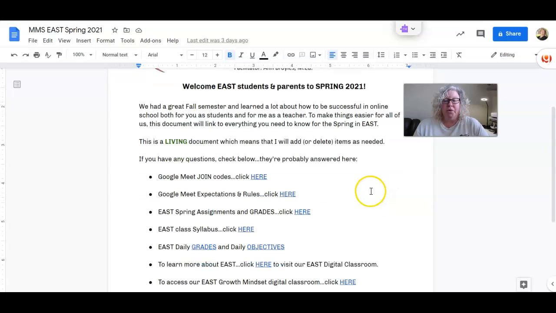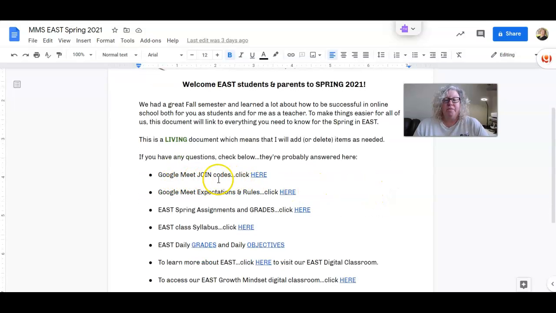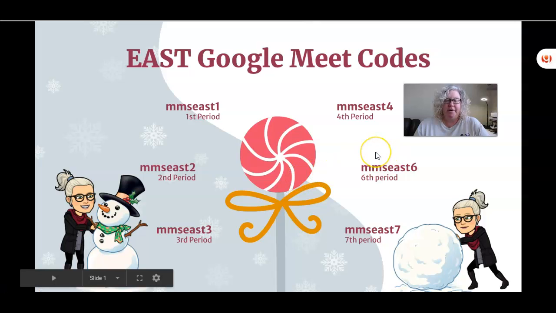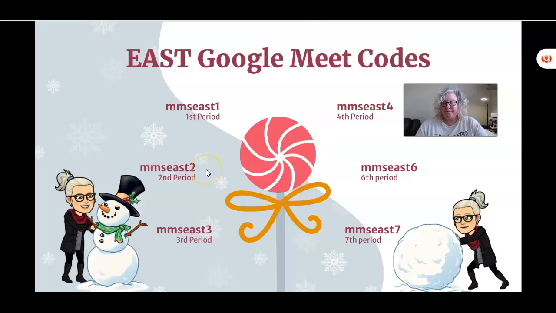So you have the Google Meet join codes. So when you click on that, you're going to get this right here. Pretty much everybody has the same code. It's not a hard pattern to figure out. It's MMS for Maumelle Middle School, East for our course, and then the number for whatever class period you're in.